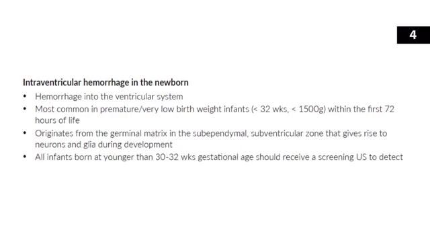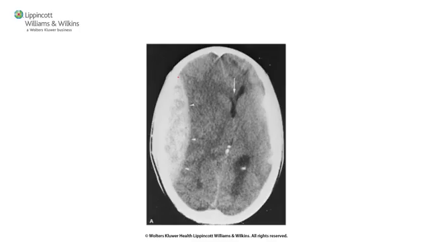All infants born at younger than 30 to 32 weeks gestational age should be screened with an ultrasound to make sure they don't have an intraventricular hemorrhage. So intraventricular hemorrhage is definitely something to be aware of. So that's it for intracranial hemorrhages and hemorrhagic strokes. Very high yield. So before we jump into ischemic strokes, let's pause for just a second and review a couple of these. I'm going to show you a couple of CT scans and you tell me what kind of hemorrhage we're looking at.